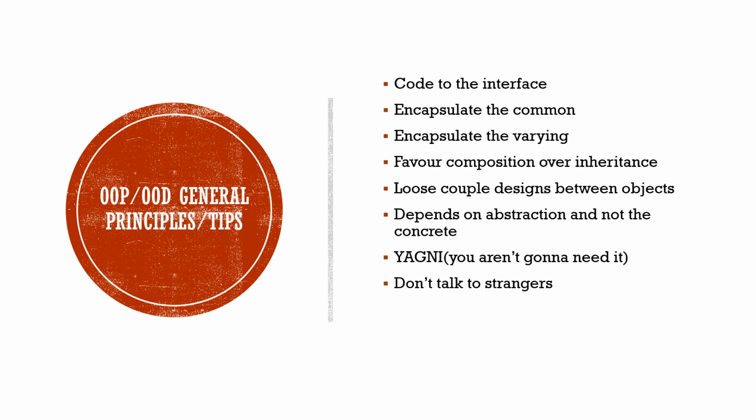Next is encapsulate the common, so there will be a lot of reusable classes or components. There will be less duplication. And encapsulate the varying, it means we need to encapsulate the varying part of a certain functionality.